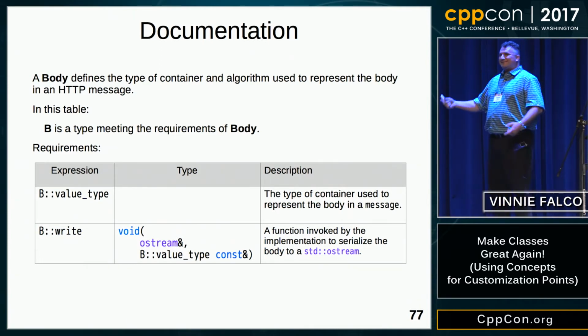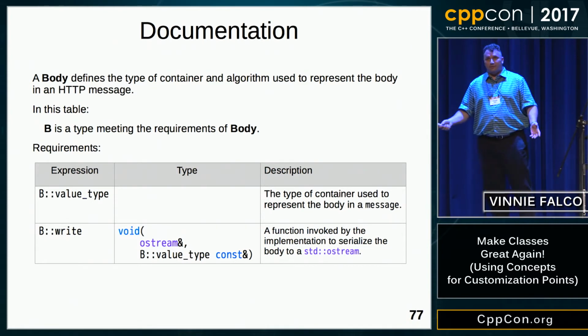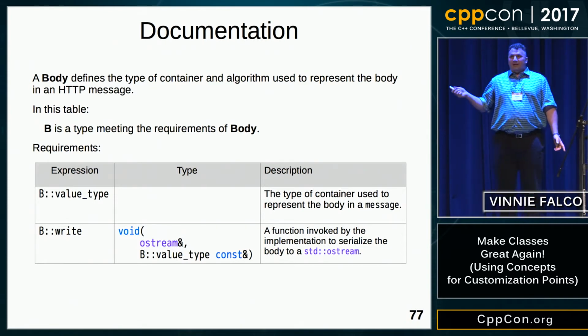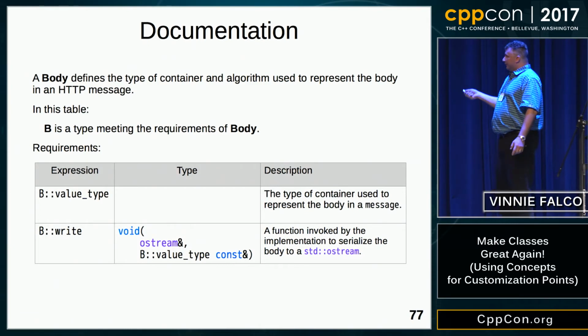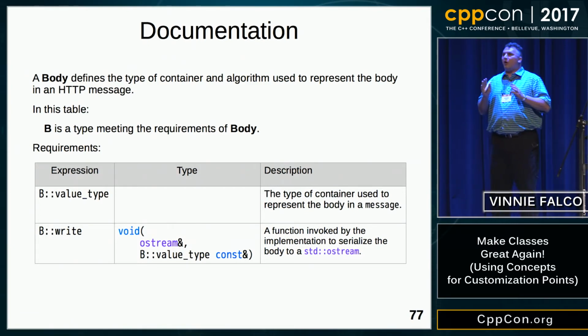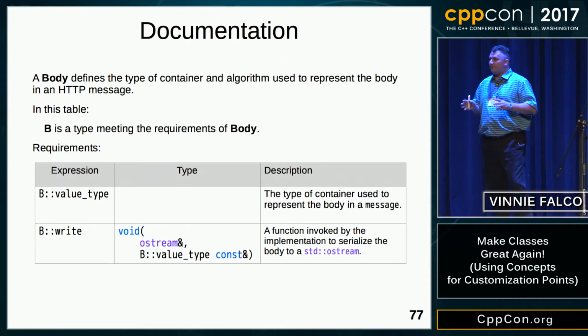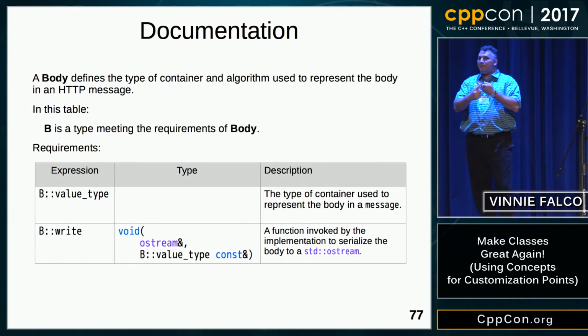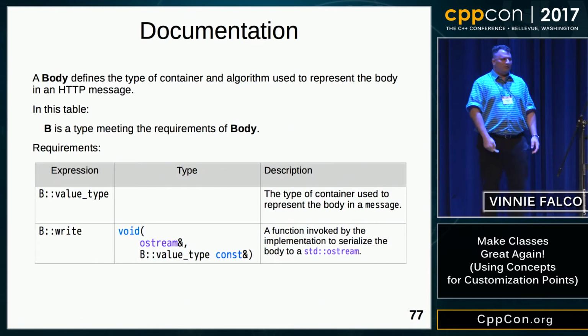In the description, we explain the thing that it's supposed to be or do. B has to have a static write function with a particular signature. The description column is the place where you put all of the information required for the specification. Your postconditions, your preconditions, the exceptions, safety guarantees. If you have any algorithmic complexity requirements, those would go there. And of course, the explanation of what to do.